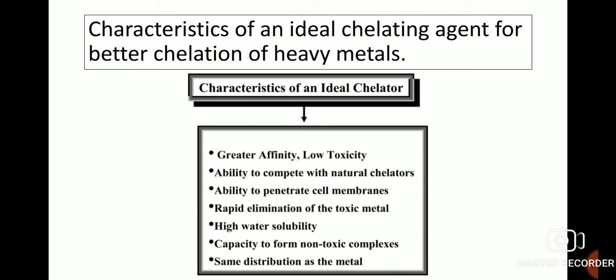Now let's see the characteristics of an ideal chelating agent for better chelation of heavy metals. An ideal chelator should have greater affinity and low toxicity, ability to compete with natural chelators, ability to penetrate cell membranes, and rapid elimination of the toxic metal, high water solubility, capacity to form non-toxic complexes, and the same distribution as the metal.